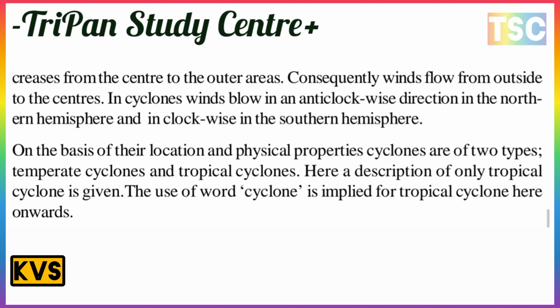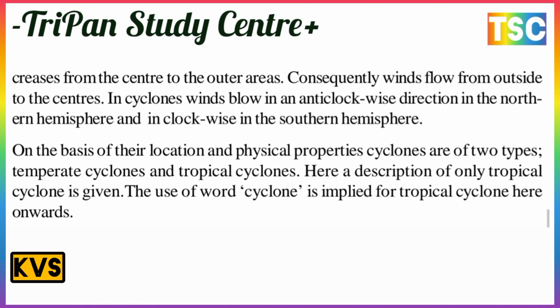On the basis of their location and physical properties, cyclones are of two types: temperate cyclones and tropical cyclones. This is a most important point here. Here the description of only tropical cyclones is given. The word cyclone is simplified to tropical cyclone here.